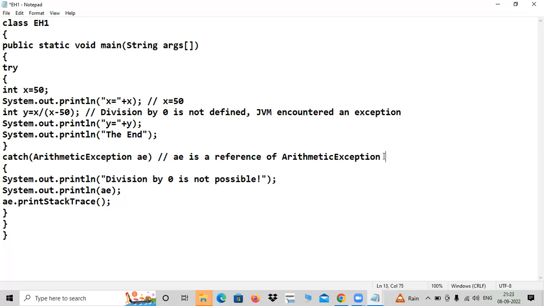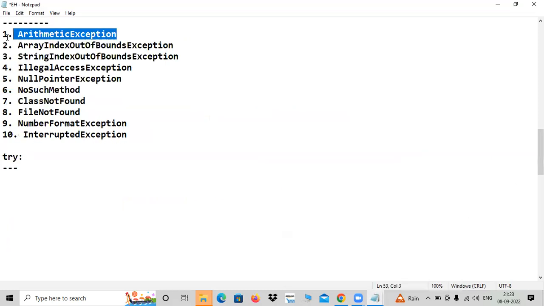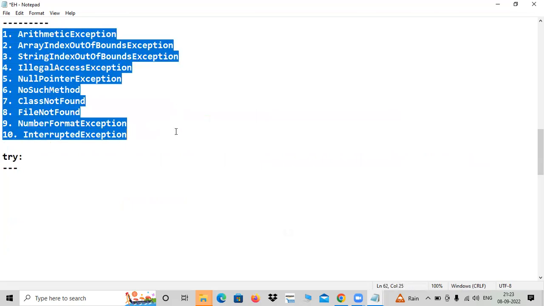A is a reference of arithmetic exception, and that will pick a suitable message. A suitable message from where? From the exception stack. Exception is a predefined class. Actually, yesterday, as we were discussing, these exception classes are categorically divided into some checked and some unchecked.